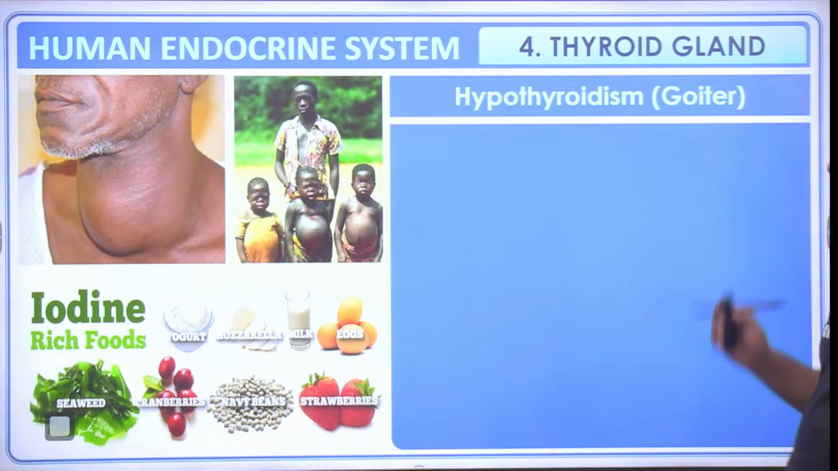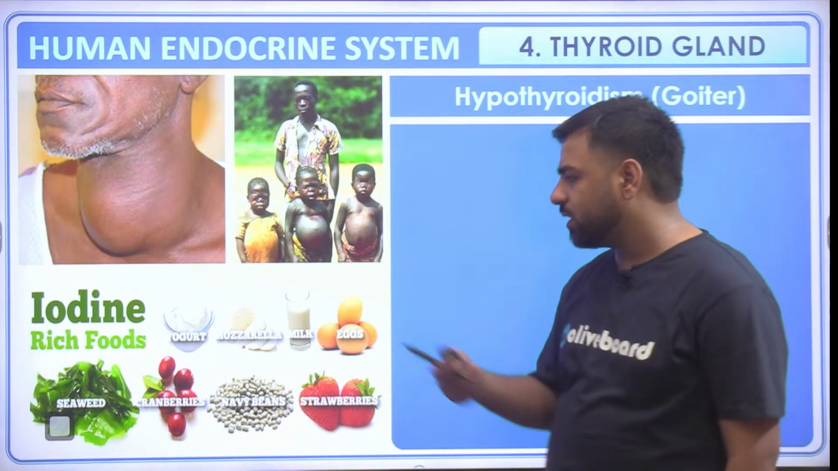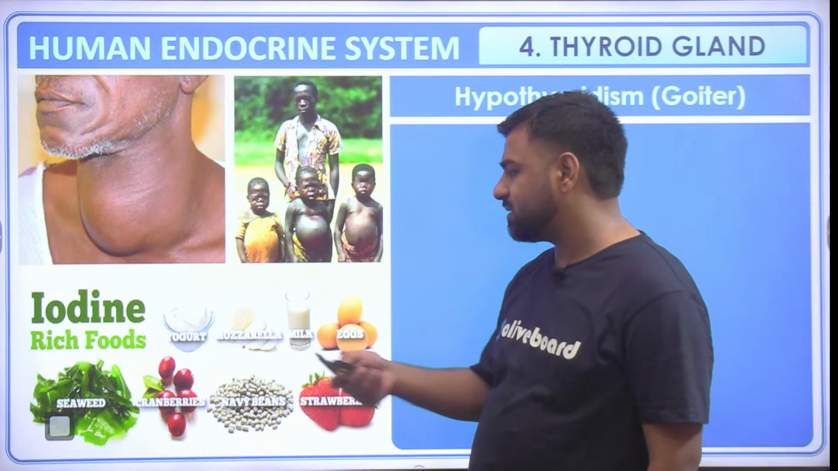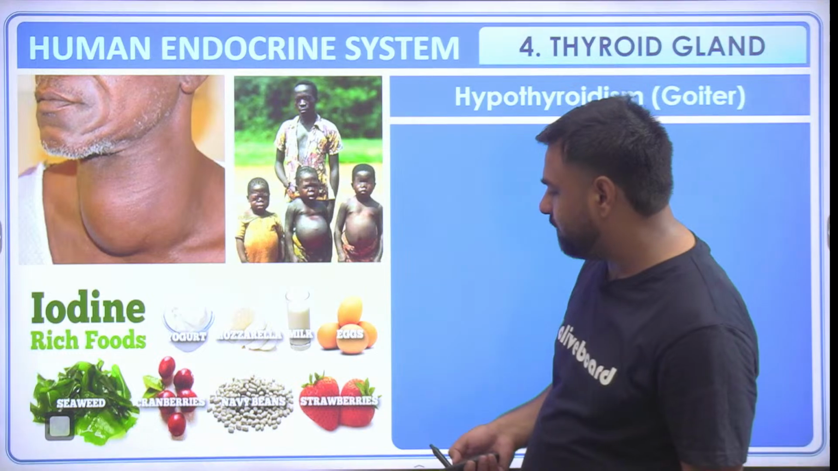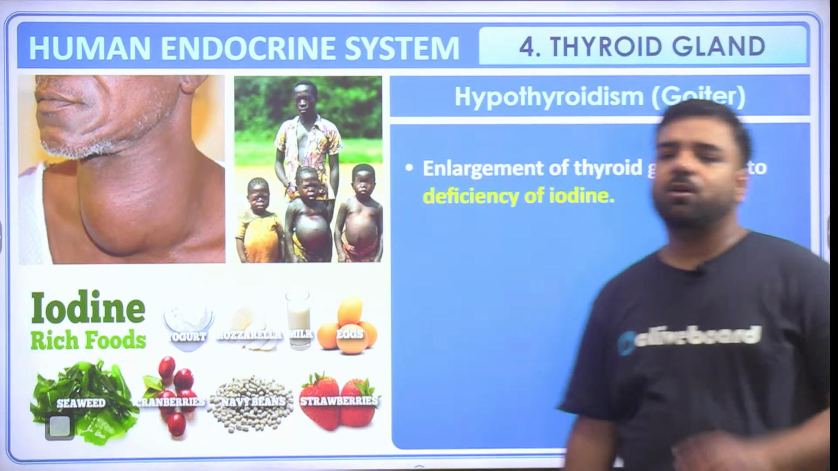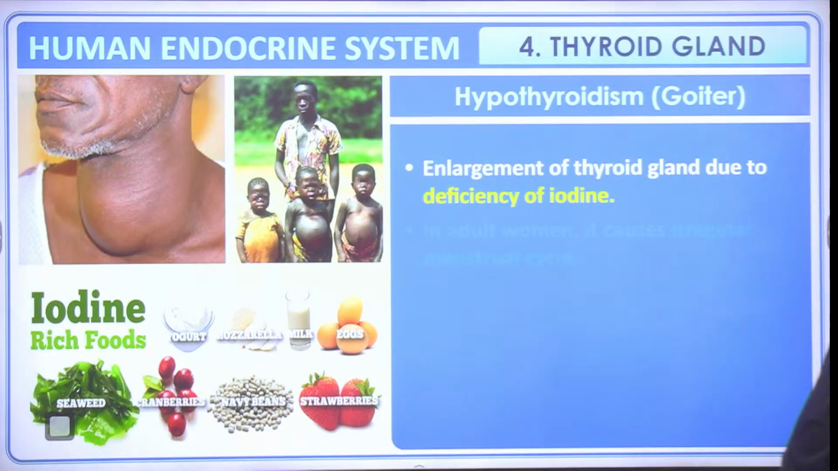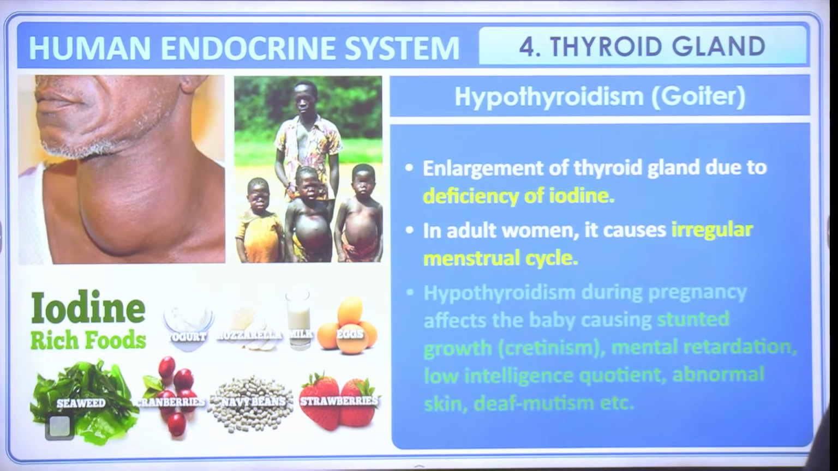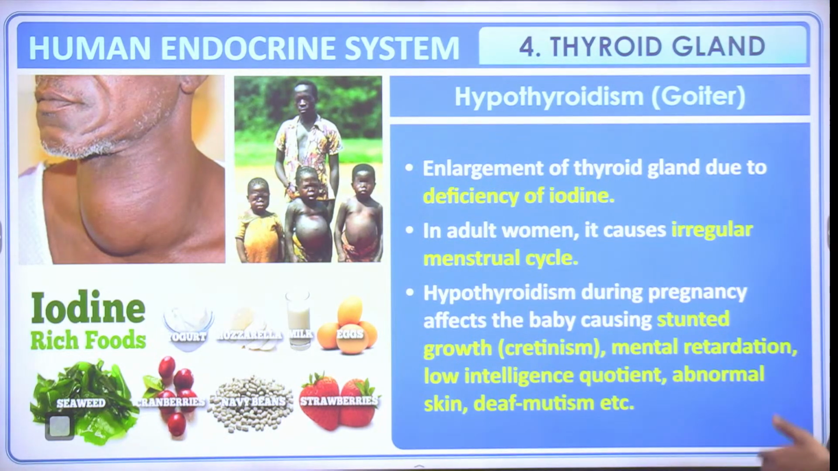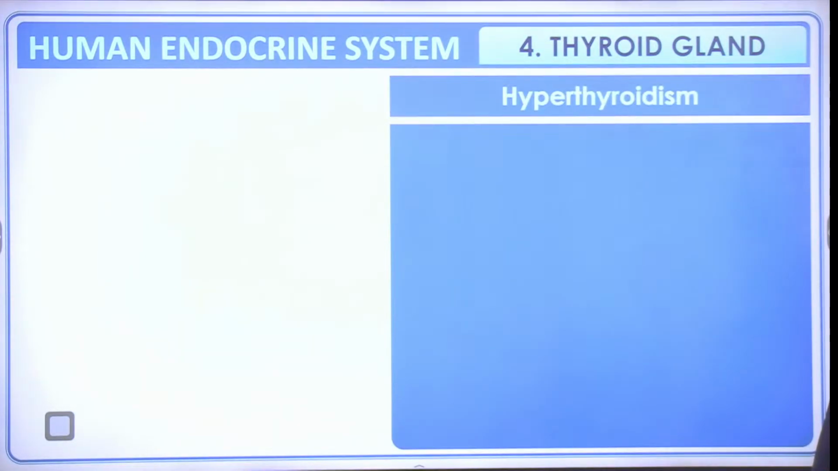So yes, you need to have iodine-rich food, where you can have yogurt, mozzarella, milk, eggs, seaweed, cranberries, navy beans, strawberries. They all are examples of sources of iodine. So, enlargement of the thyroid gland is due to deficiency of iodine. In adult women, it causes an irregular menstruation cycle. Hypothyroidism during pregnancy affects the baby, causing stunted growth, mental retardation, low intelligence, abnormal skin, deaf mutism. They all are part of hypothyroidism.